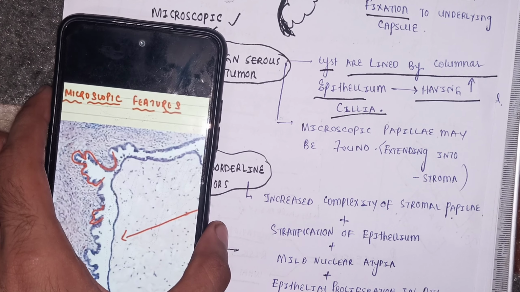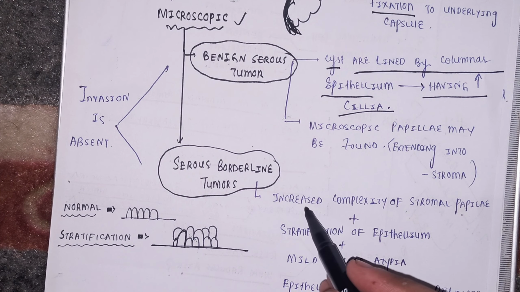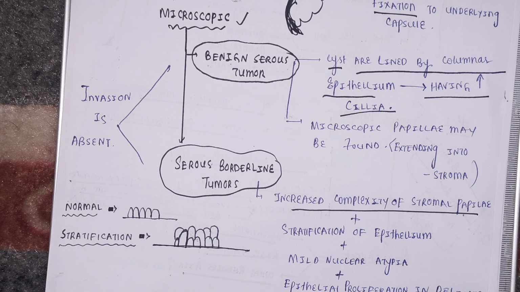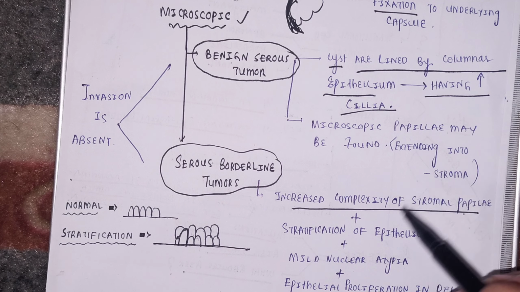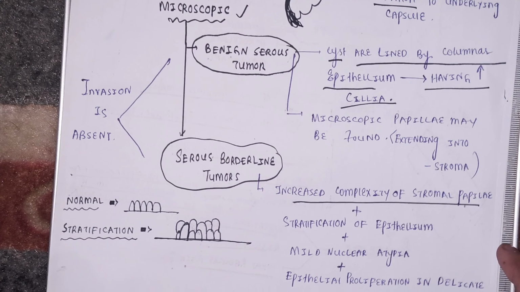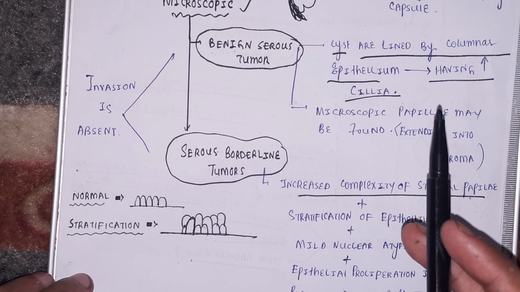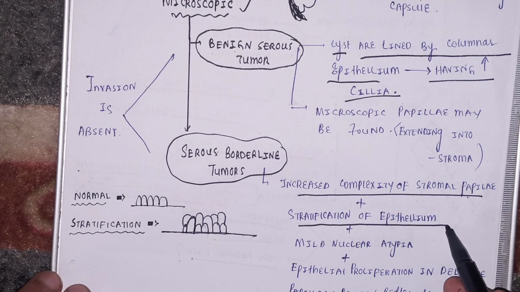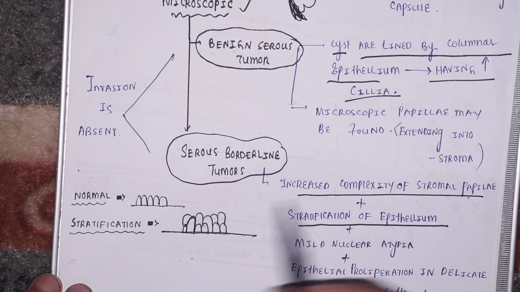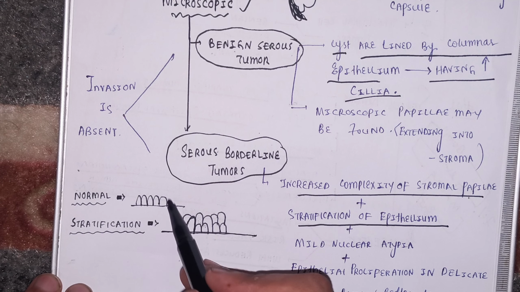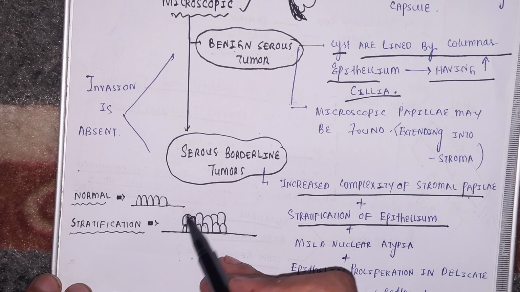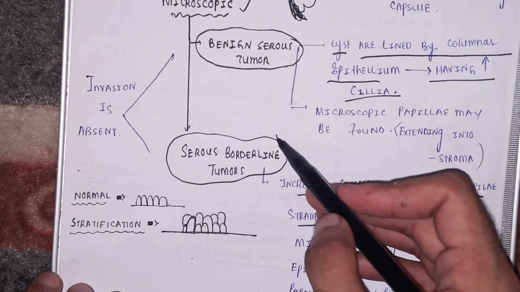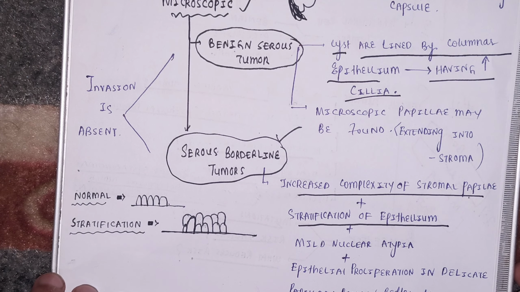In the borderline variety, what will you see? There will be increased complexity of the stromal papilla. The papilla that were here will be more complex here. And the biggest thing is that the columnar epithelium that was there is here too, but there will be stratification of epithelium. What does it mean? Normally, normal appearing epithelium is like this, but stratification is when there is cell above cell. So this is the stratification seen in the serous borderline tumor.